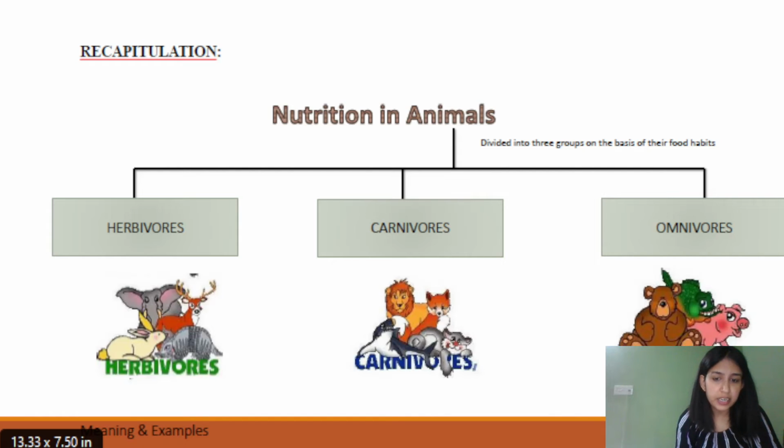The third category that we have discussed is omnivores. Omnivores are the organisms which are dependent on both plants, we can say grass, fruits, vegetables, and also on animals, different types of meat, for the food or energy that we are getting. So we humans are also in the category of omnivores. Bear is in that category, and we have pig as well. I hope this is all clear to you now.